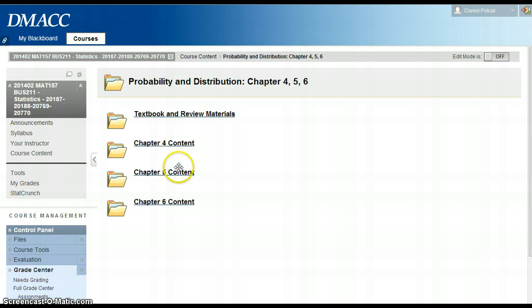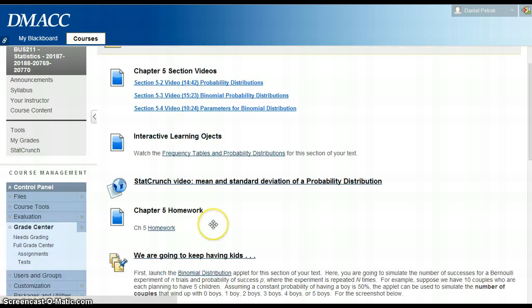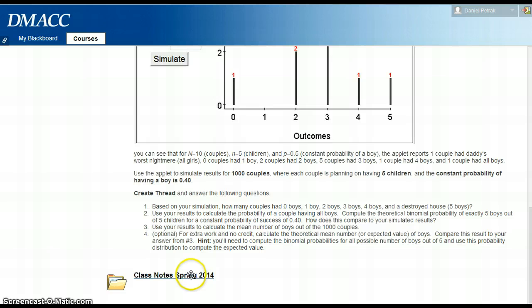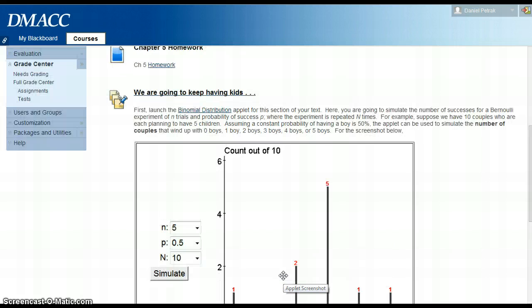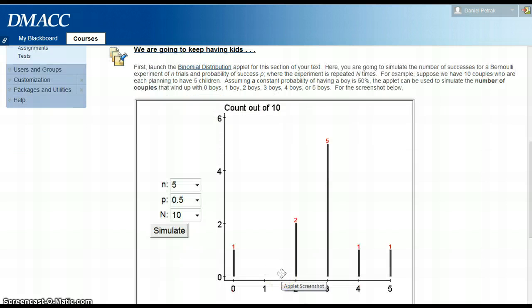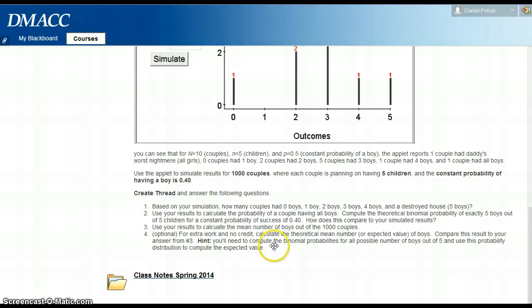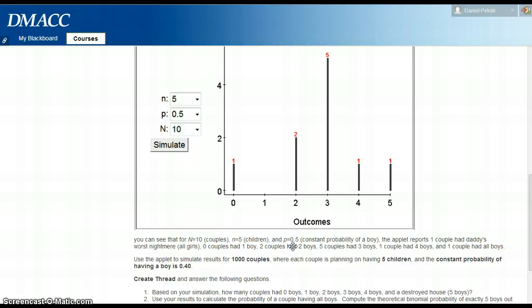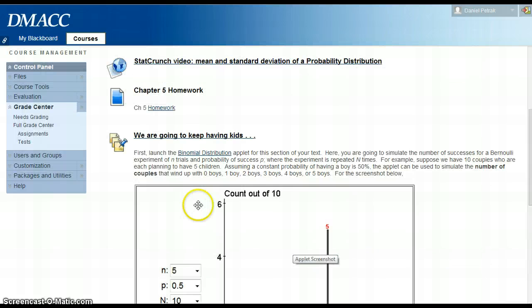If I go, for instance, into chapter 5 content here, this is what's due tomorrow. Down here I've got some class notes, and that's got some worked out solutions from some of your homework. While I'm here on chapter 5, many people had submitted discussion board posts for this, and I'm not sure what exactly happened. Some people, I think, weren't actually running the simulation, but you need to launch this binomial distribution and answer the questions.